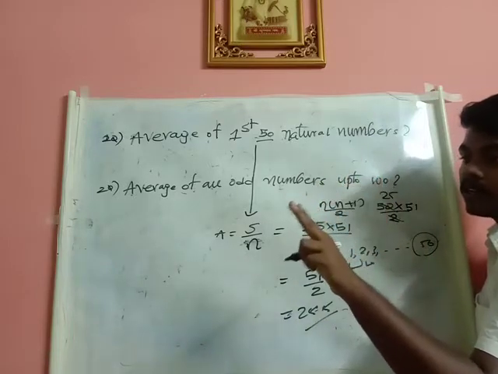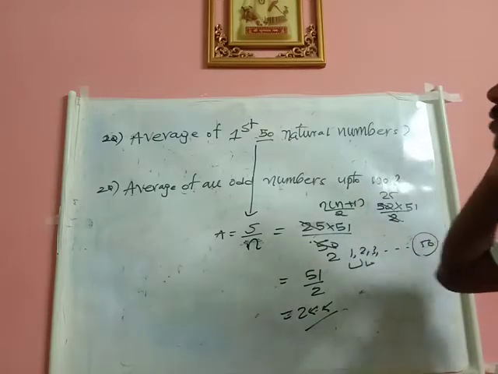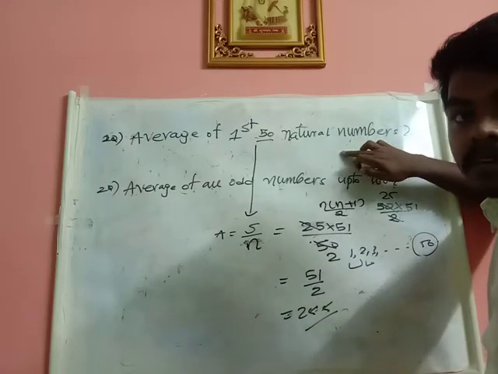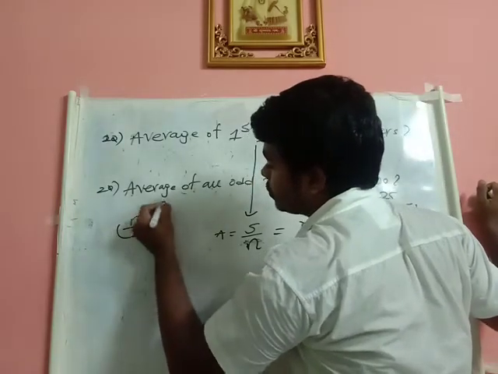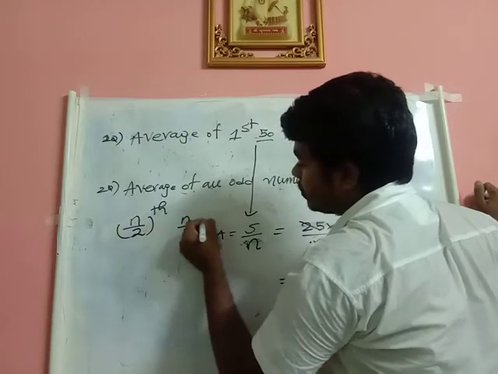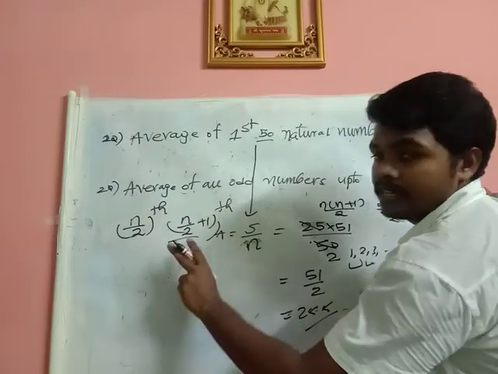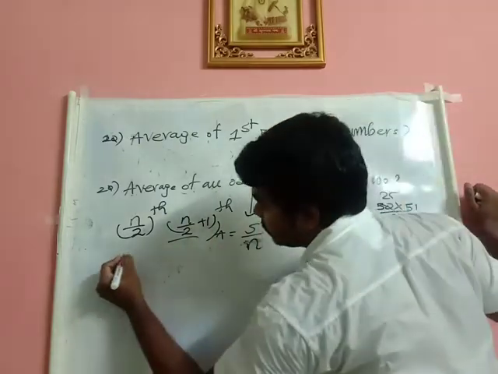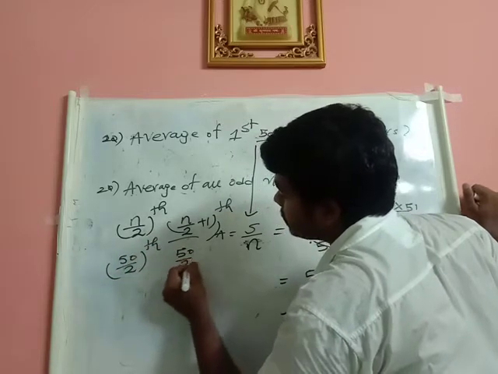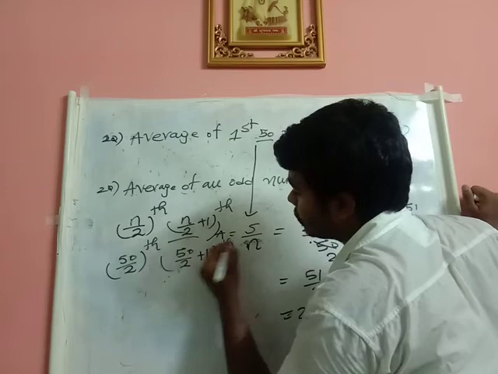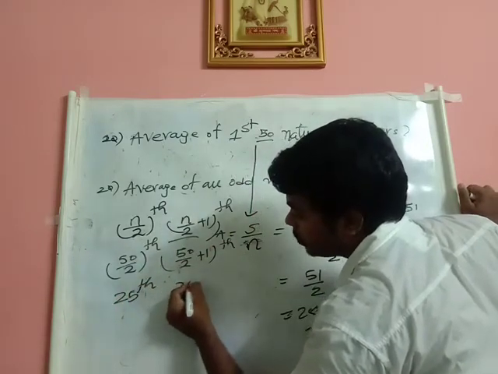If the number of terms is even and the terms are in AP, the average will be the middle of the middle two terms. What are the middle two terms? You know that: the n by 2th term and the n by 2 plus 1th term are the two middle terms. Now what is n? 50. So 50 by 2, that is the 25th term, and 50 by 2 plus 1, that is the 26th term.